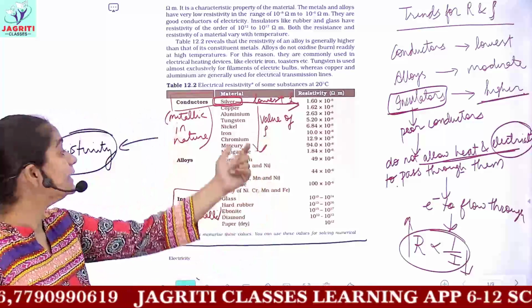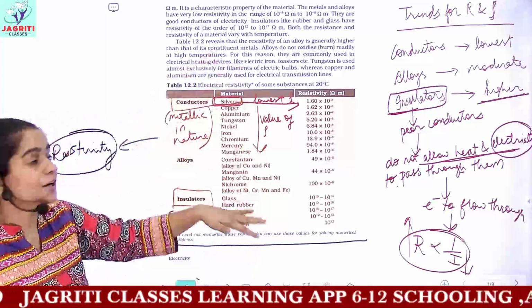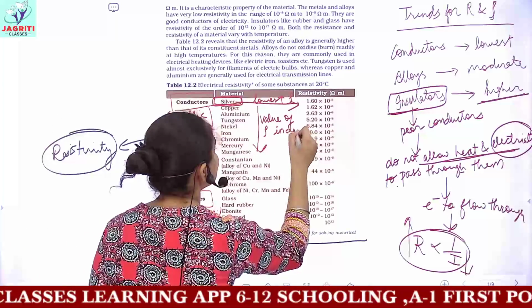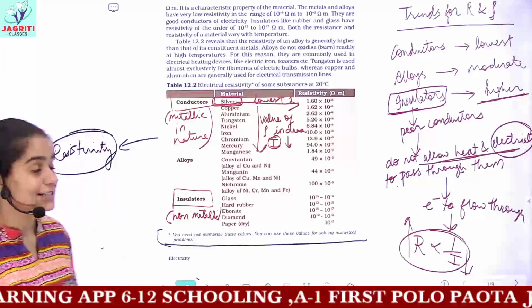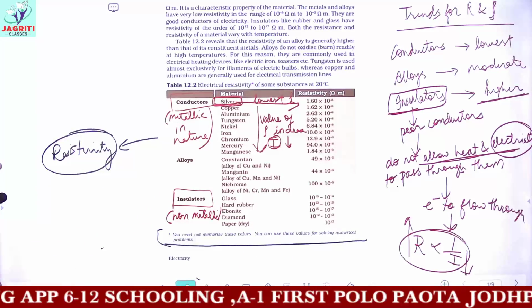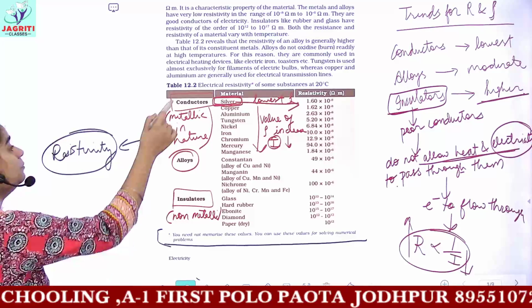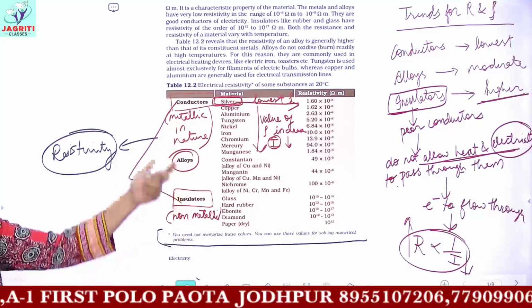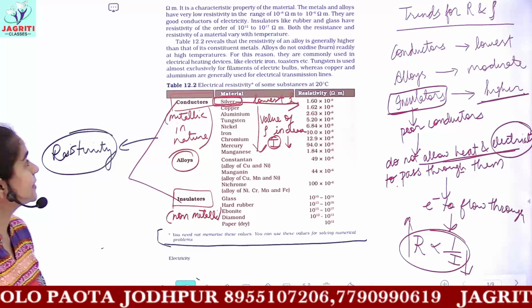Resistivity I am denoting using its symbol rho. As we move from top to bottom among the conductors, the value of rho, that is resistivity, increases, and in turn the value of current would decrease. Okay, I hope this is clear. And the alloys show an intermediate resistivity between conductors and insulators. That is, their resistivity is lower than insulators but higher than conductors.